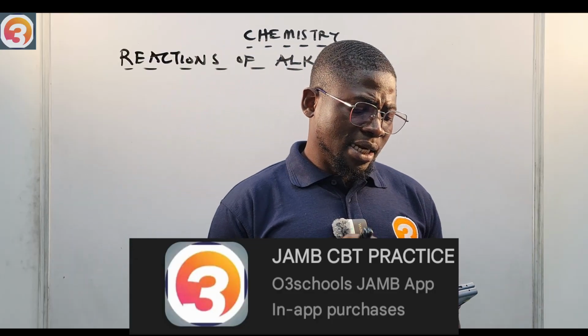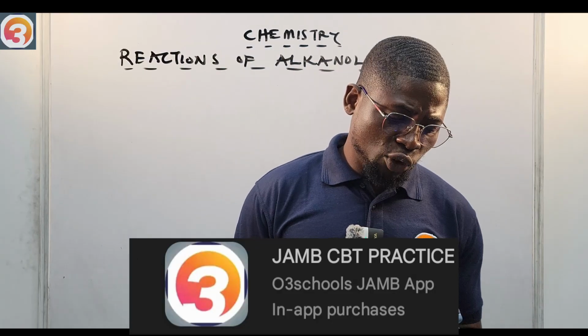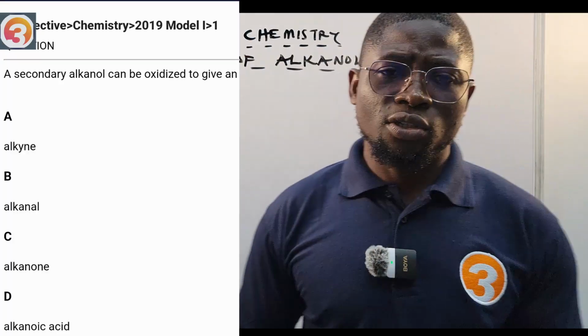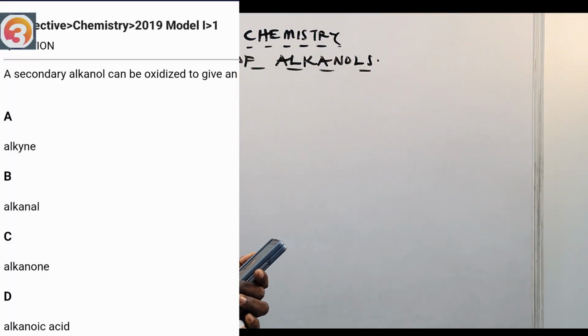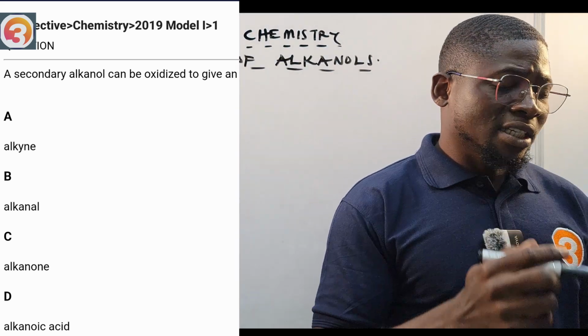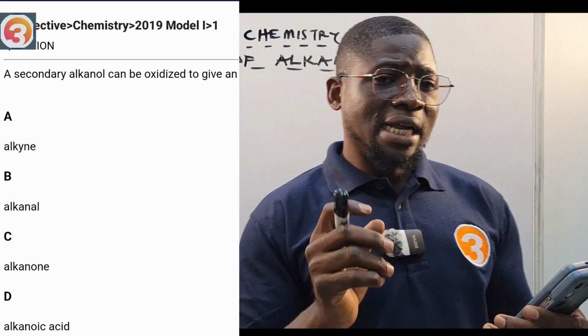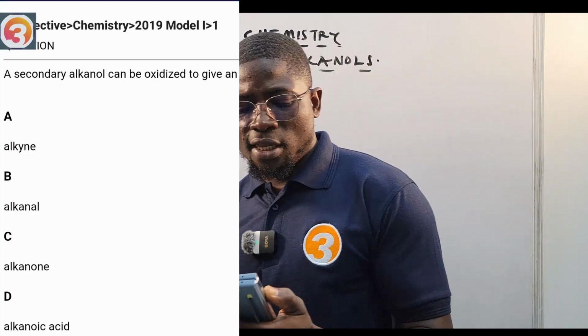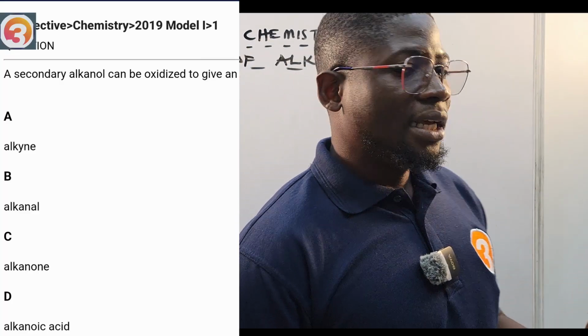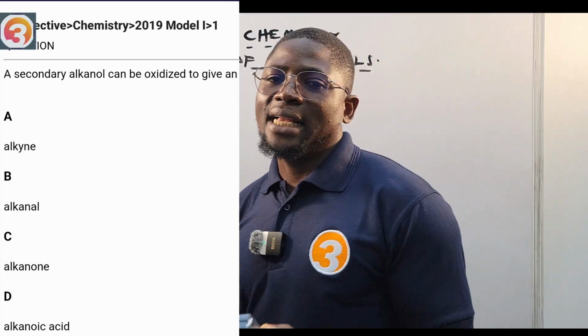Let us go on. Let us see a question from the app. This is a 2019 question, number one, as it relates to reactions of alkanols. It says, a secondary alkanol can be oxidized to give A, alkyne, B, alkanal, C, alkanone, D, alkanoic acid.